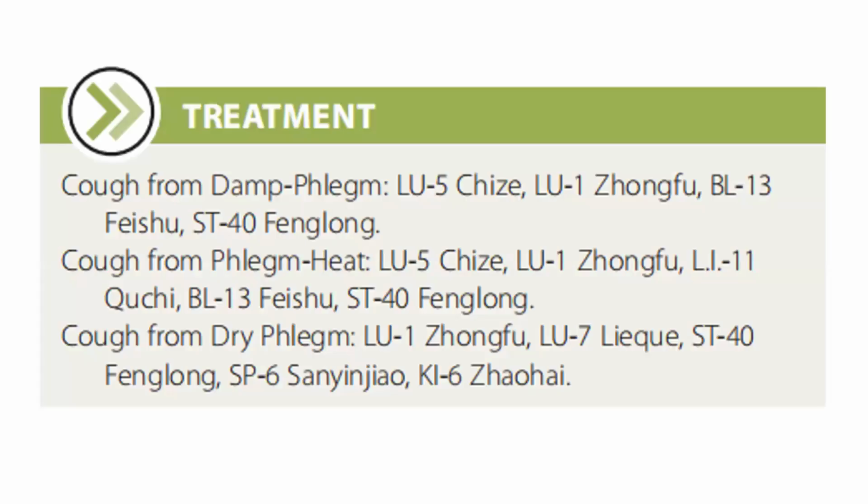For the treatment, cough with damp phlegm, we use lung 5, lung 1, bladder 13, stomach 40. Cough from phlegm heat, we use lung 5, lung 1, LI 11, bladder 13, stomach 40. Cough from dry phlegm, lung 1, lung 7, stomach 40, spleen 6, kidney 6.